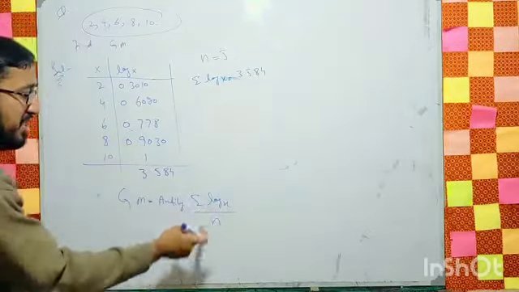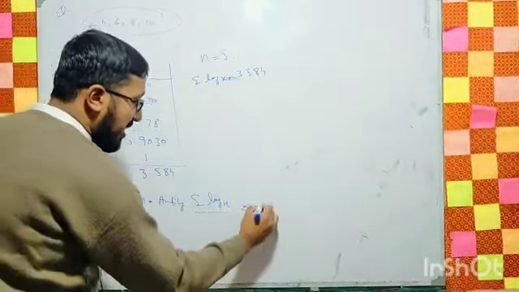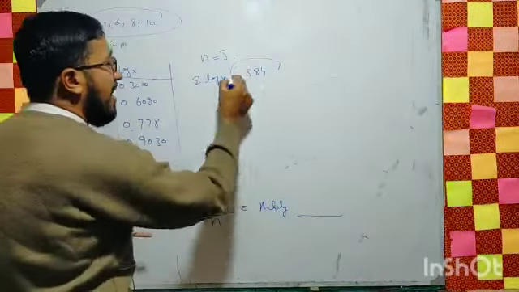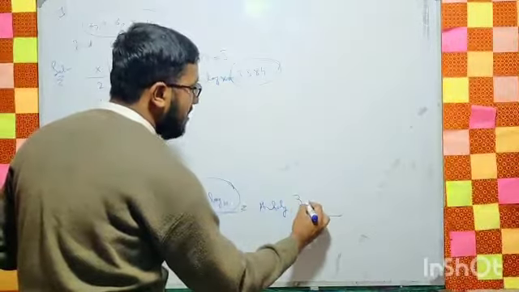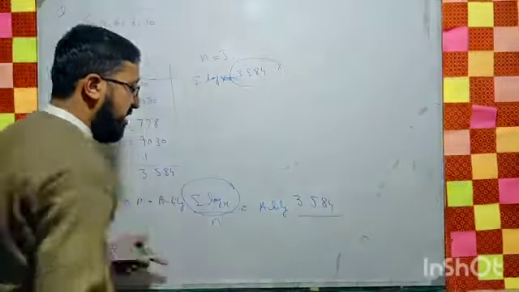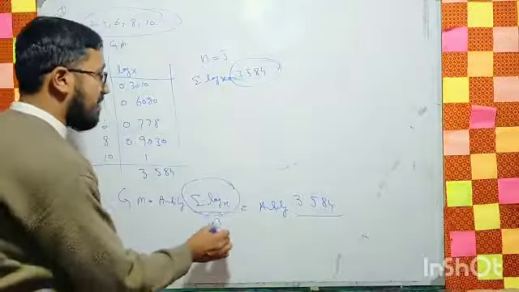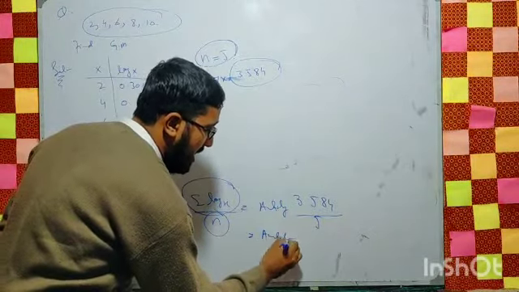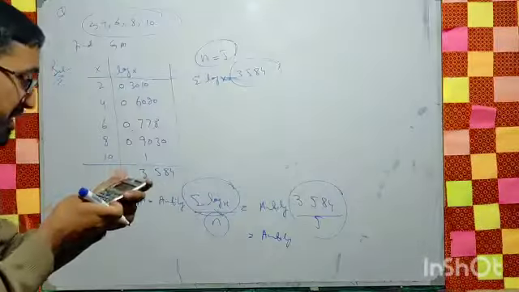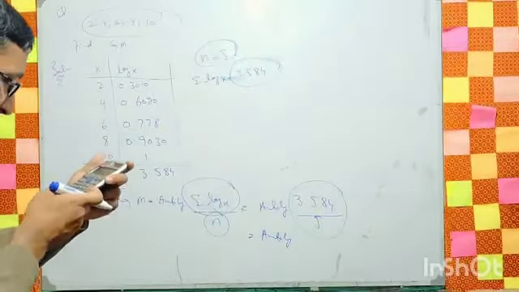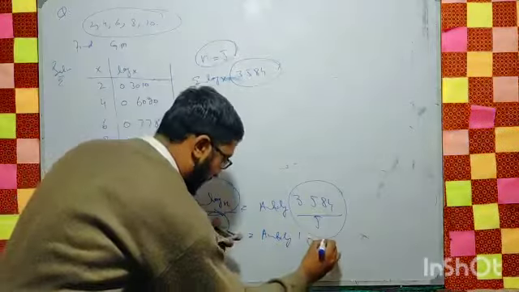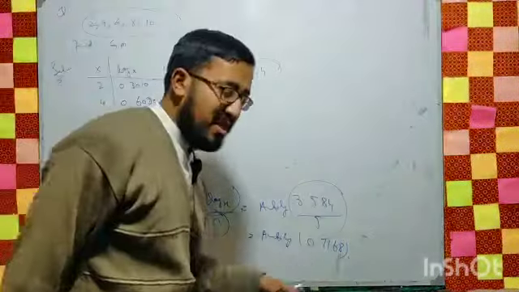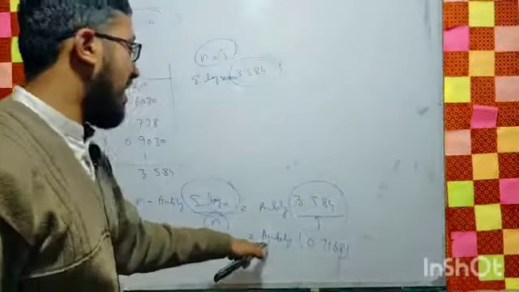So putting the values in this formula, anti-log of summation log x. What is the value of the summation log x? It will be equal to 3.58 divided by n. What is n? The number of values, which is 5, right? So anti-log of this 3.58 divided by 5 will be equal to 0.7168, right? Now the last step but not the least, we can find the anti-log.